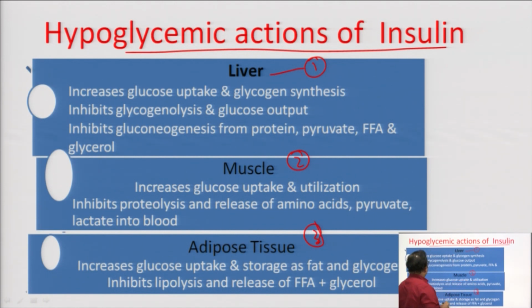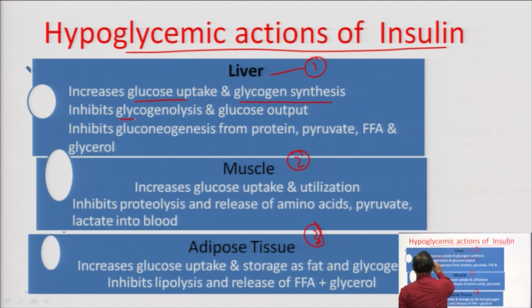So, in liver, it increases glucose uptake and glycogen synthesis. Means if more and more glucose is taken up and glycogen synthesized, it controls the level of the glucose.